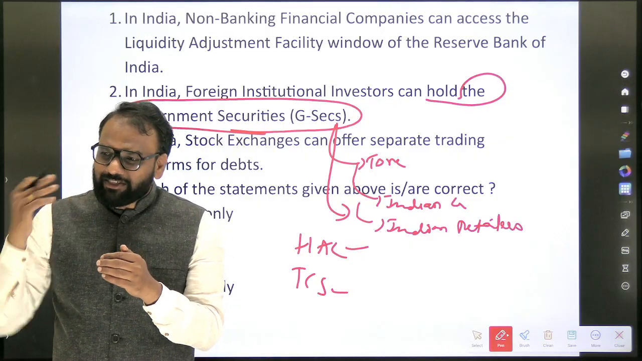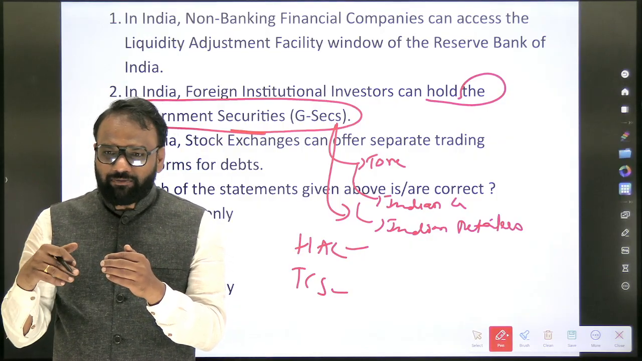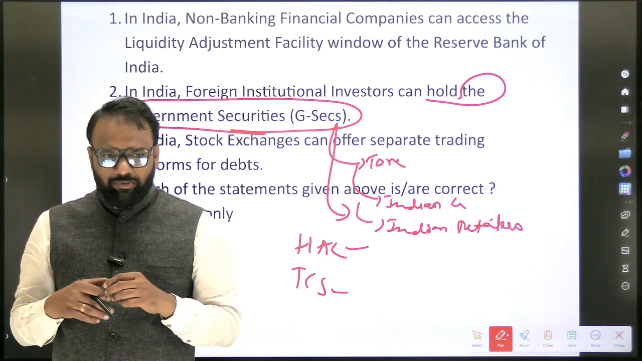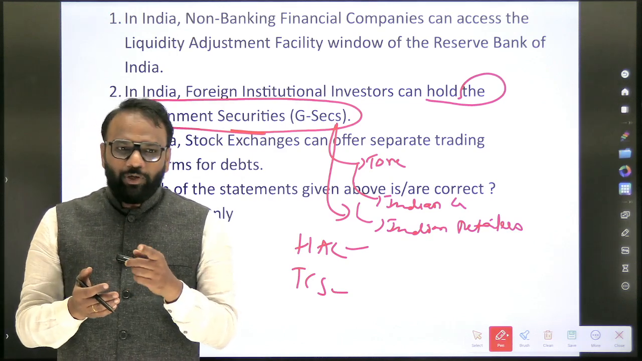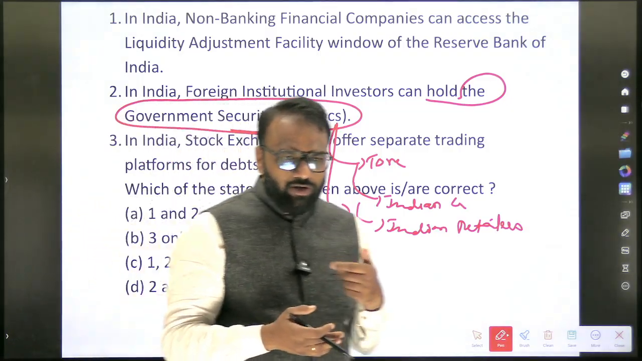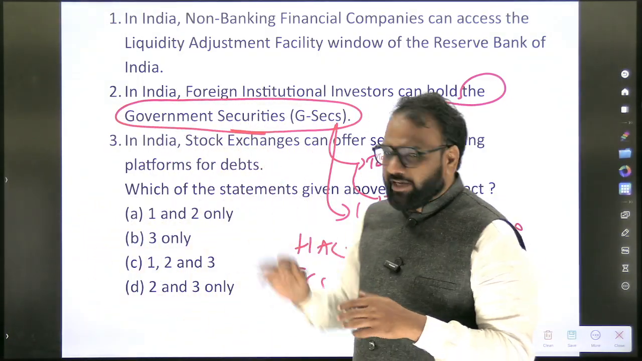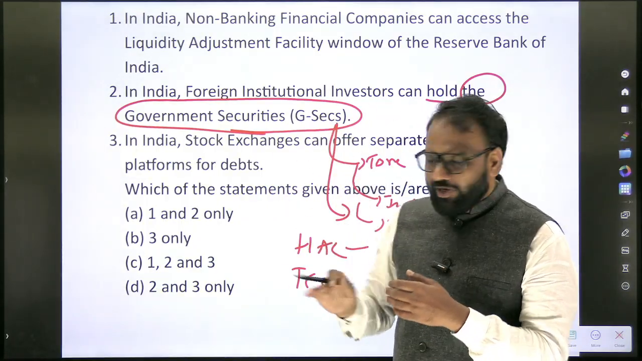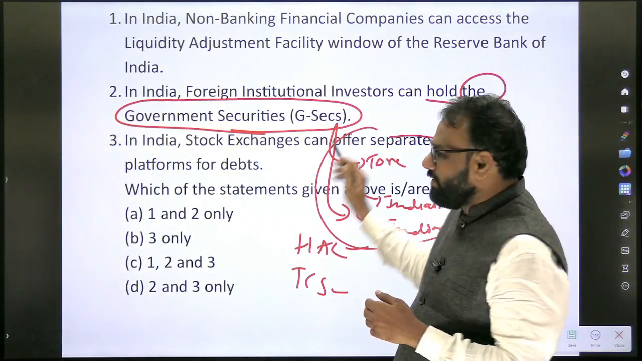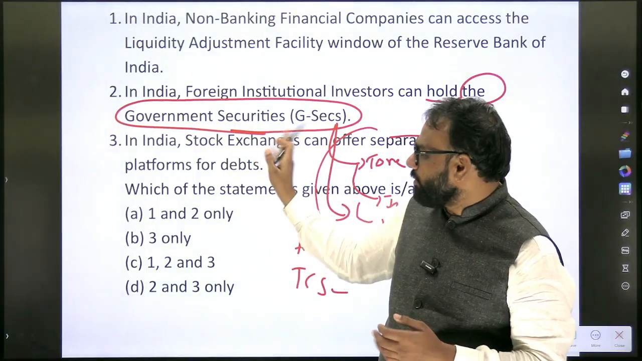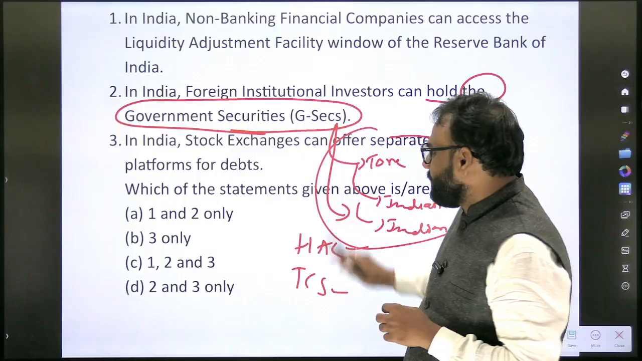Not all investment is considered foreign direct investment, because there is a difference between foreign direct investment and portfolio investment. In order to understand that difference, you can go back to the class where we discussed the difference between foreign direct investment and foreign portfolio investment. So the second one is perfectly right: foreign institutional investors can hold government securities. Now what we will do, these extra things you will add to the content. Apart from foreign institutional investors, who all can purchase government securities? So all of them can purchase government securities.